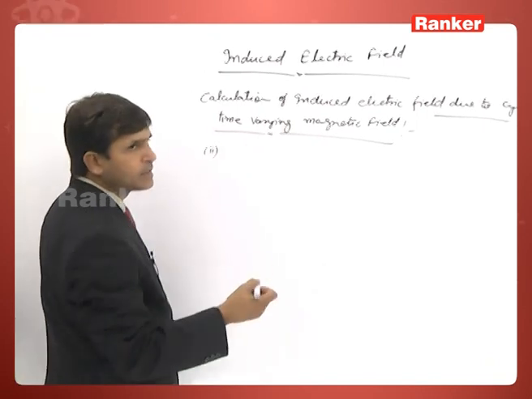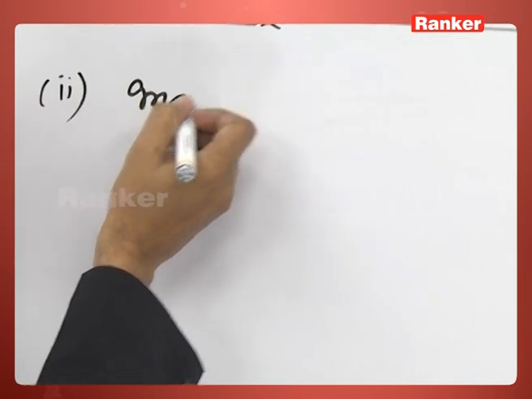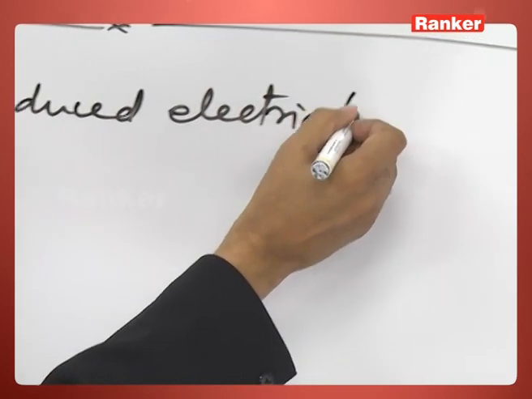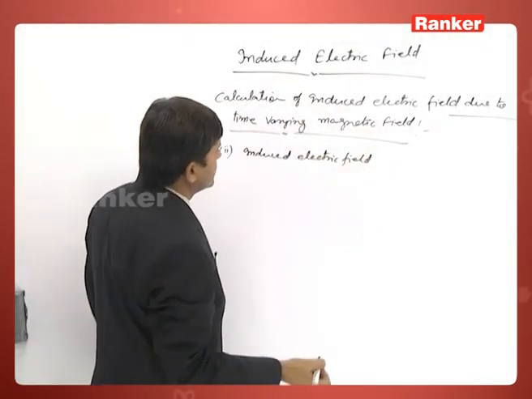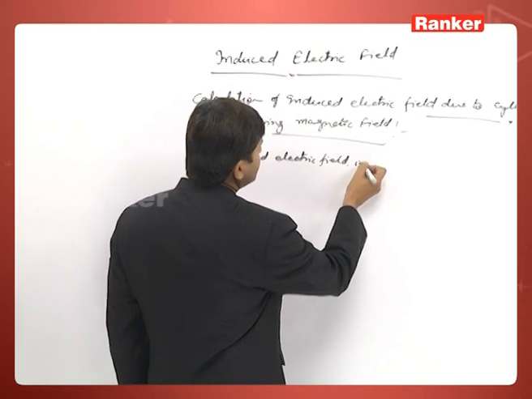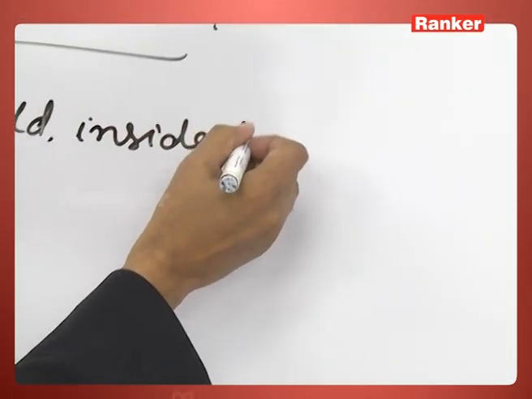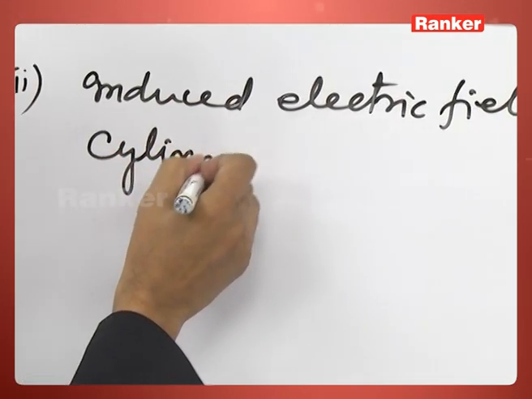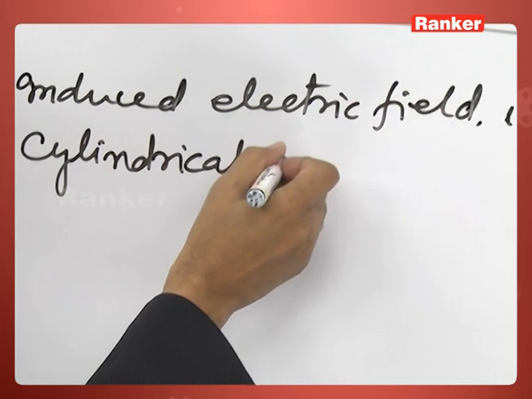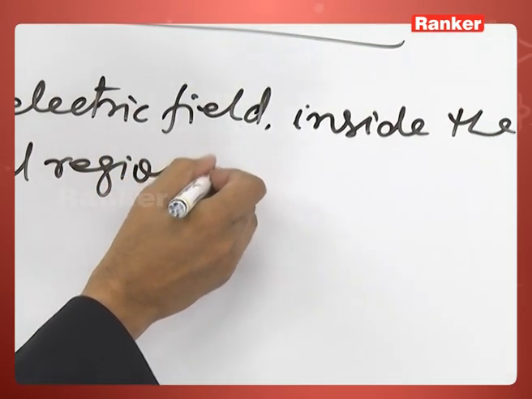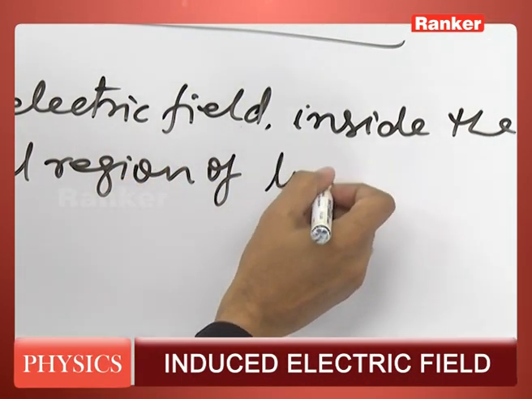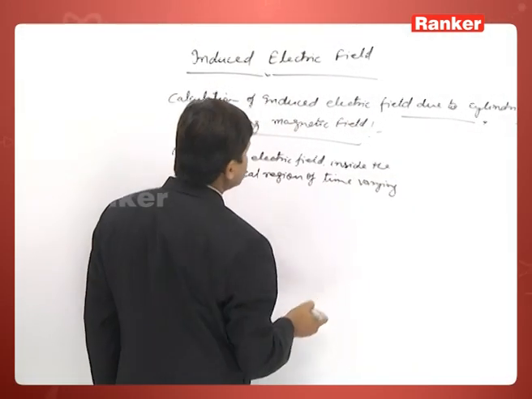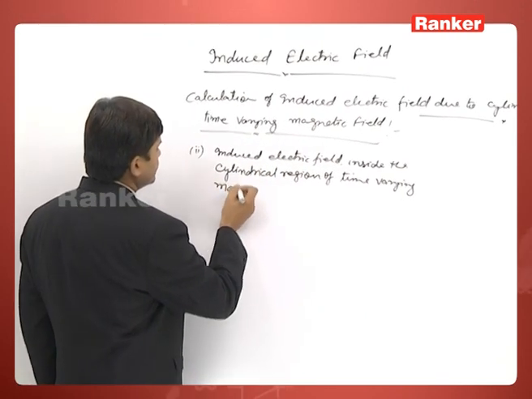In the second part, the induced electric field inside the cylindrical region of time varying magnetic field.